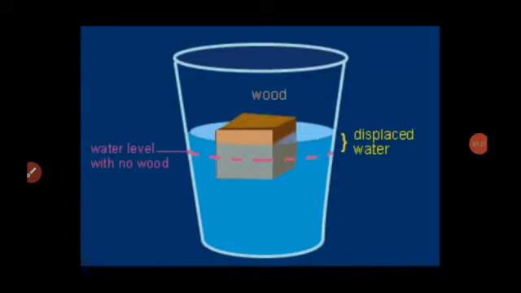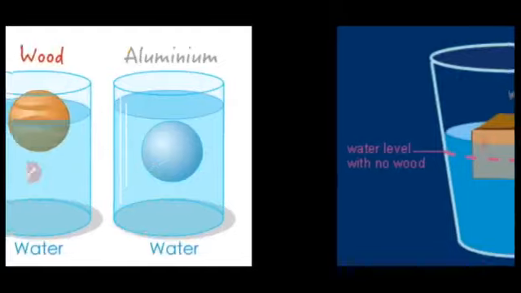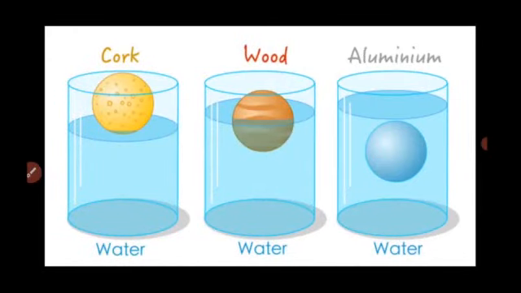Students, you can see in this picture, wood is floating because of less weight. And then here there are 3 pictures given: cork, wood, aluminium. So cork is floating and aluminium sinks inside the water. So this upward force decides whether an object will sink or float.